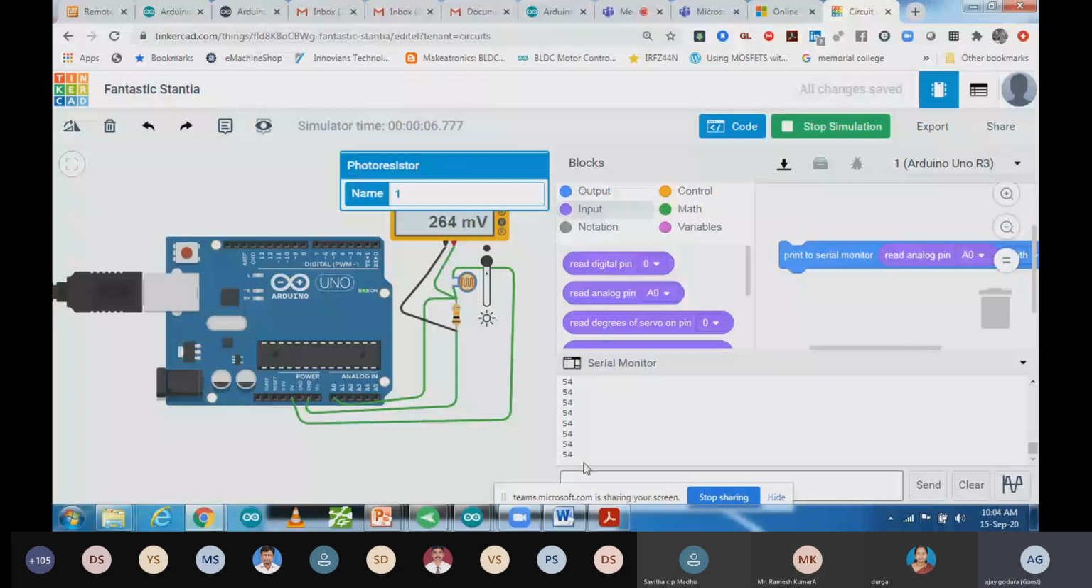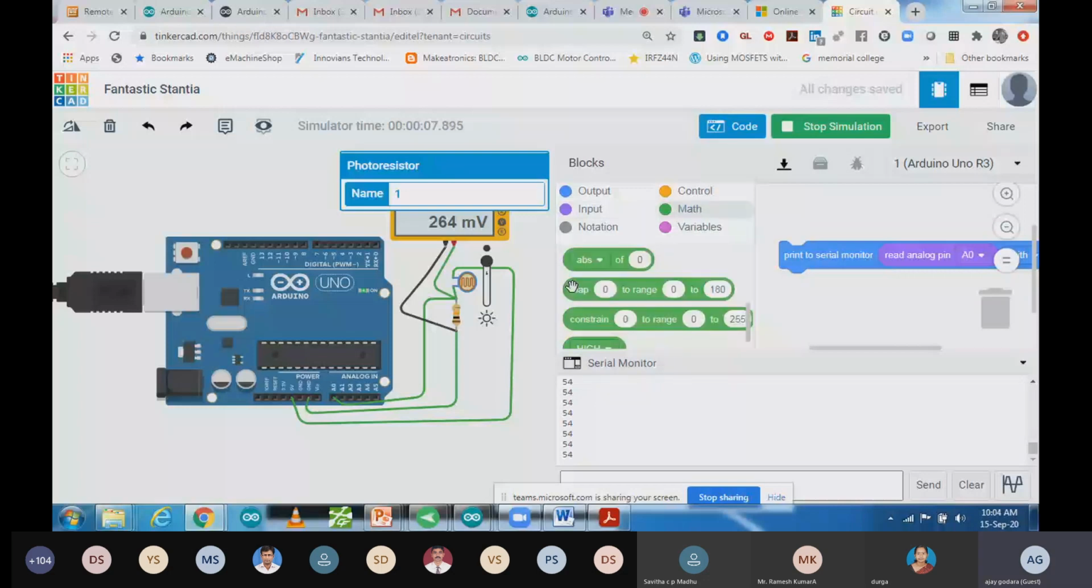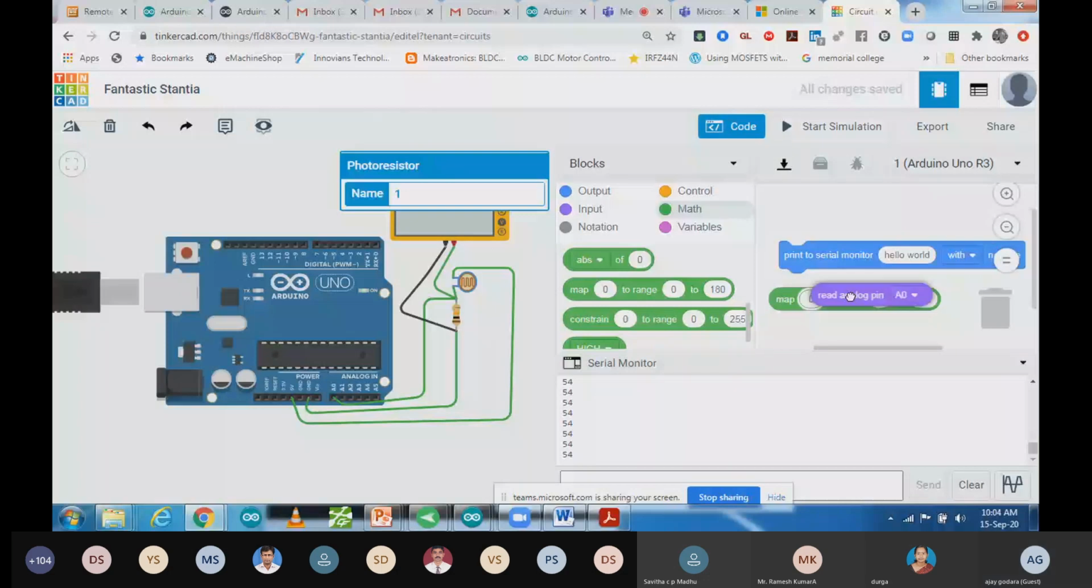For that you have to go to map. There you will find one function, that is map. In a map, you can convert that value into whatever format you want. So I'm going to duplicate it and set it to 0 to 5 volt. I want to convert whatever value we are reading from the analog pin in the 10 bit format, that value I want to convert again to 5 volt. So let's see how we can convert it.